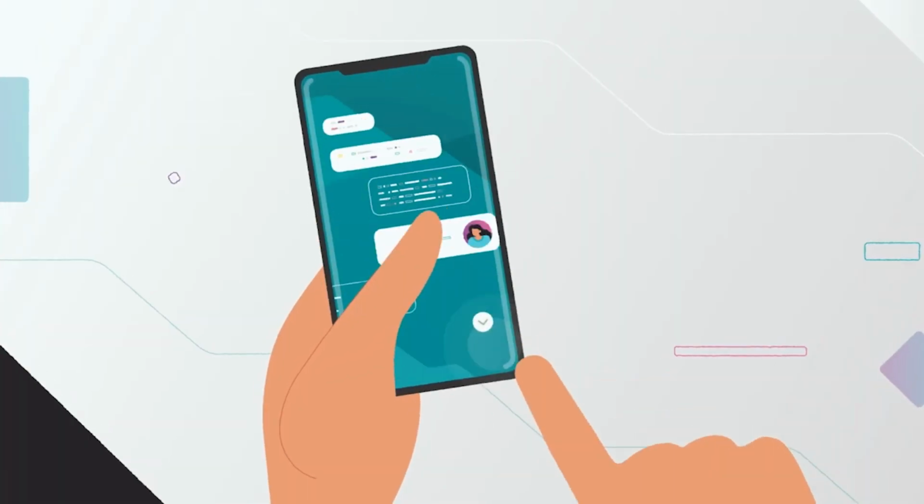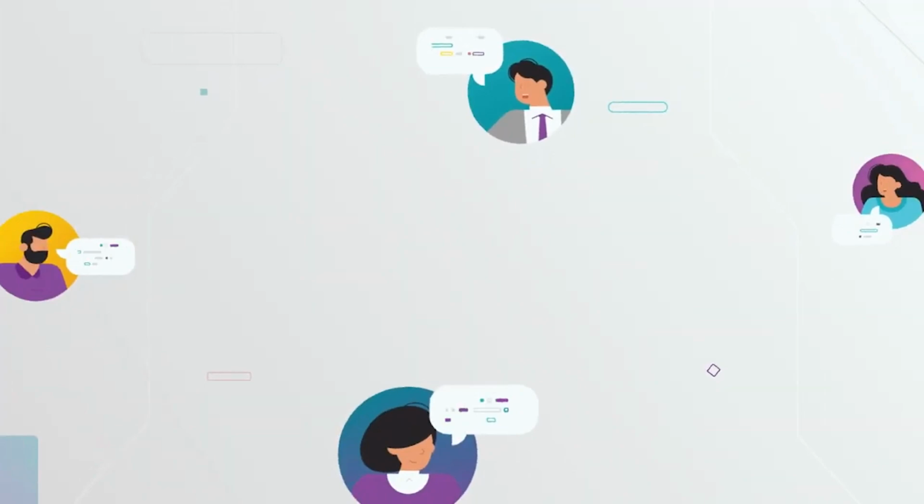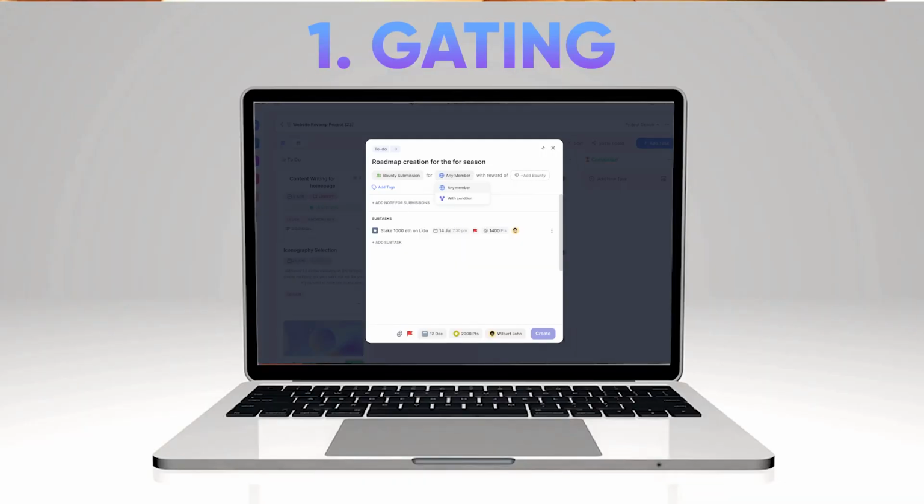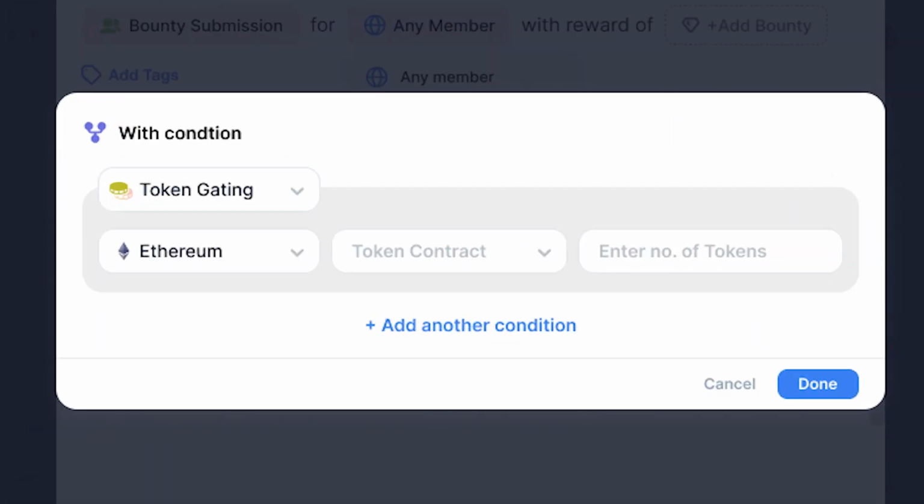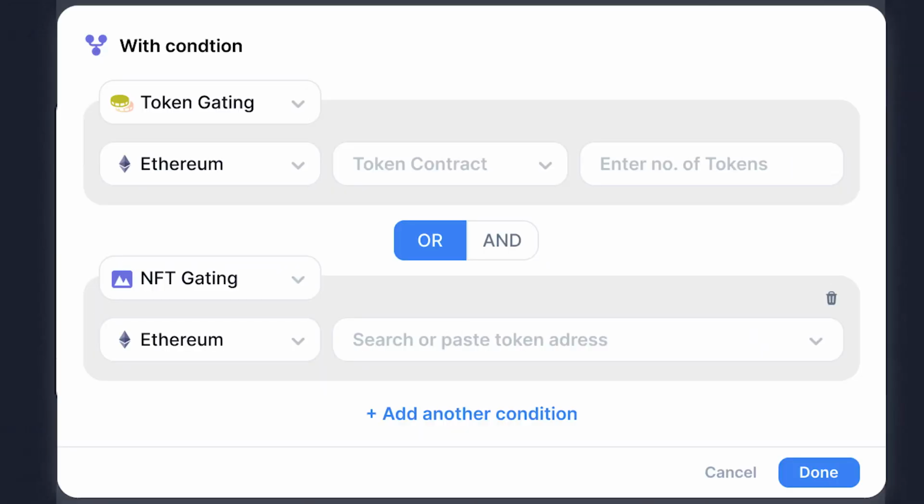Now, in standard forums, there are 3 issues primarily. The first is anyone can come and comment, and that usually results in a lot of noise. So what we are doing in the DAO Manager is gating. You can gate every single action based on tokens that somebody may be holding, based on traits of their NFTs, or for that matter, even based on what their on-chain credential might be.